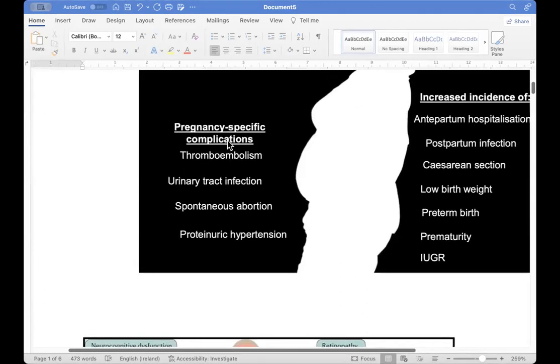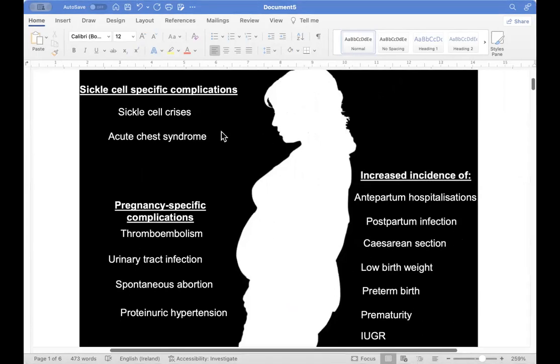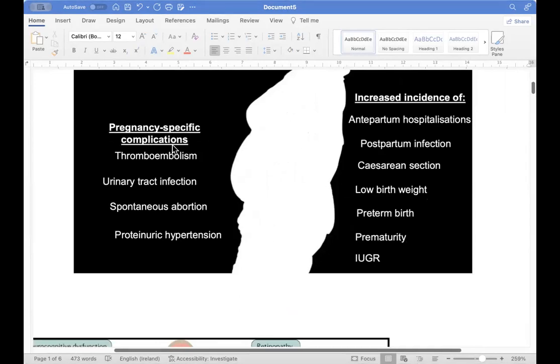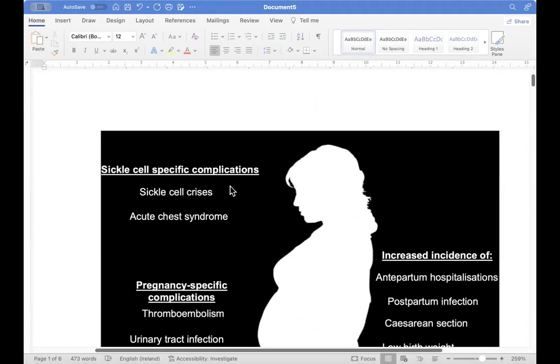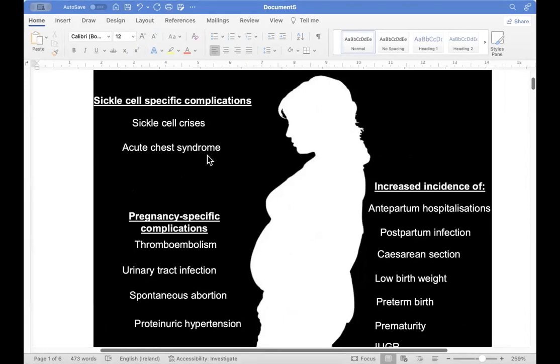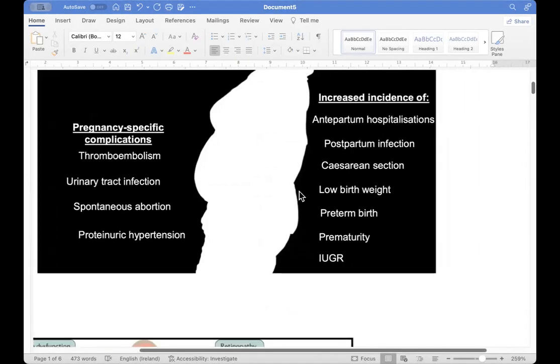If we are concerned with pregnancy specific complications, they divide them into sickle cell specific complications, pregnancy specific complications, and increased incidence of other problems. We already know the sickle cell specific complications: sickle cell crisis and acute chest syndrome. The pregnancy specific complications are thromboembolism, urinary tract infection, spontaneous abortion, and proteinuric hypertension. And then there will be increased incidence of what?